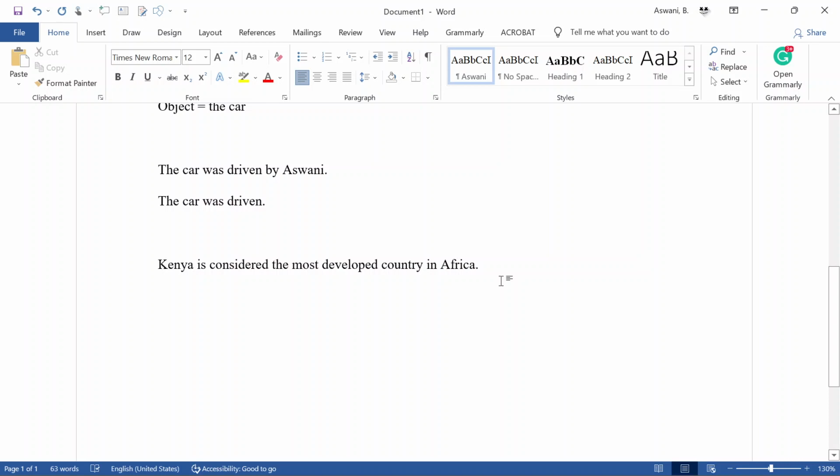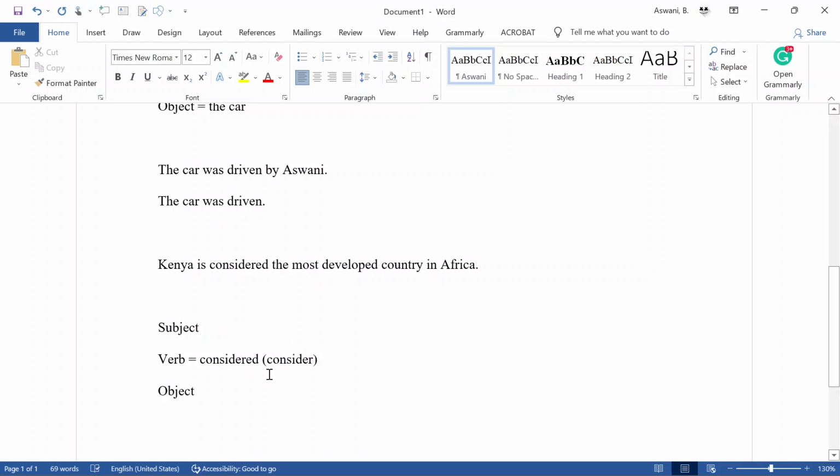But we are emphasizing Kenya, which is the object. We are emphasizing the object because Kenya is the one feeling the impact of which verb? Consideration. So if I was to now single out the subject and the verb and the object. To identify the verb, it's so easy. Just look at the action word, which is in this case considered, from the verb consider.